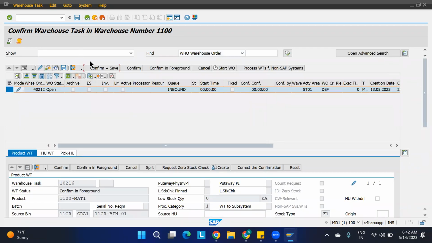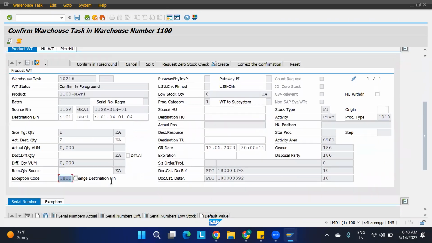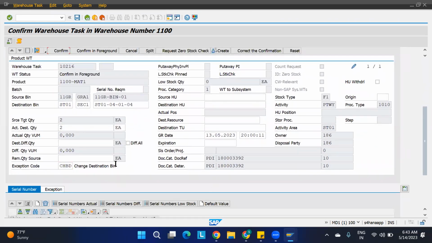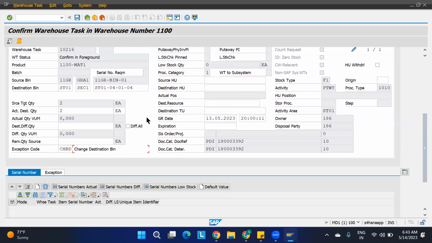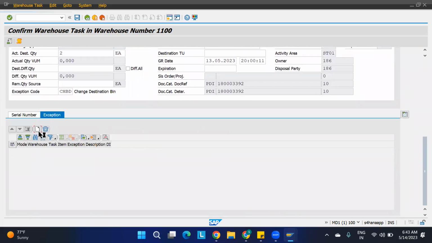I gave the exception code. Changing destination data is only allowed with the explanation. I have given the exception code, still it is not changing. Change destination. Can you go to the bottom exception screen tab and create... No, we are not going to create anything here. Okay, if you say create also, we are not going to create anything. This is one warehouse task only. What is going to be created here?